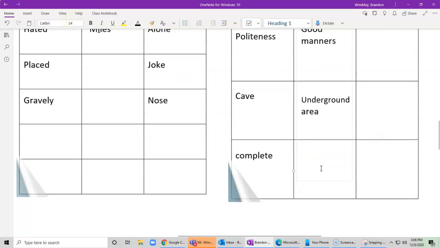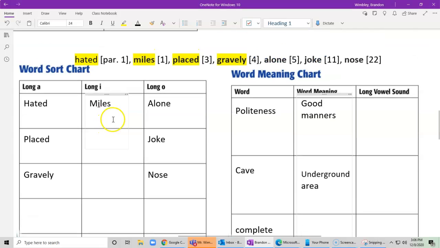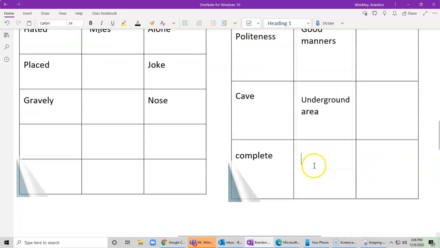And then our last one, complete. Remember, it says he was rolling around with complete abandon for his dignity, complete loss of his dignity. So that means its entire dignity is gone. It means his whole dignity, all of it has disappeared.